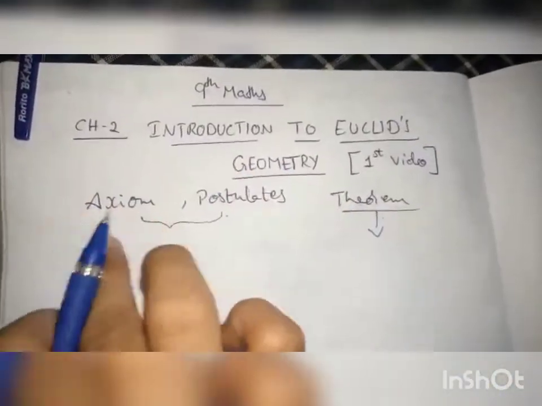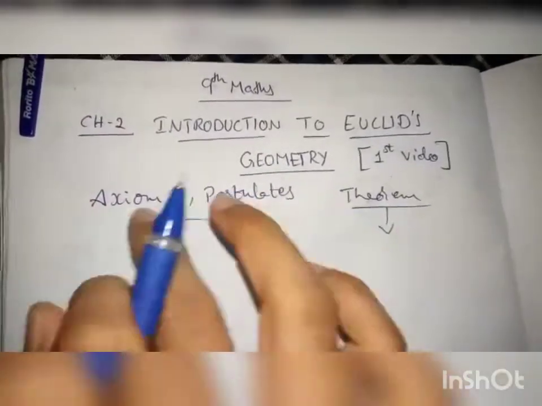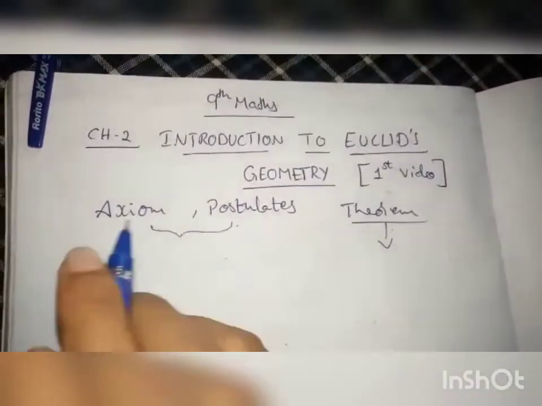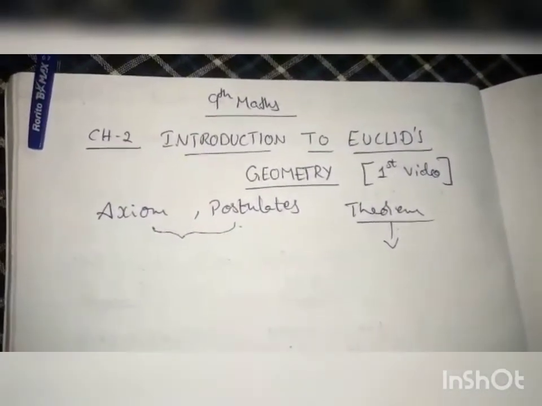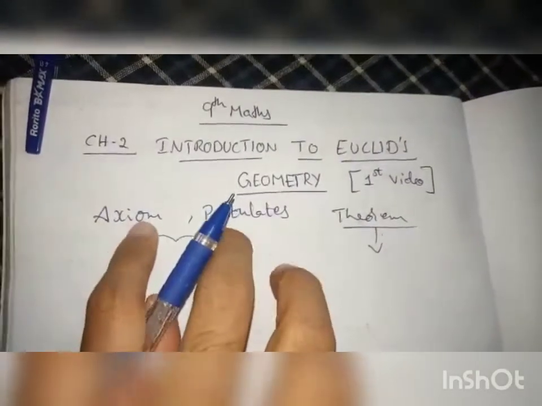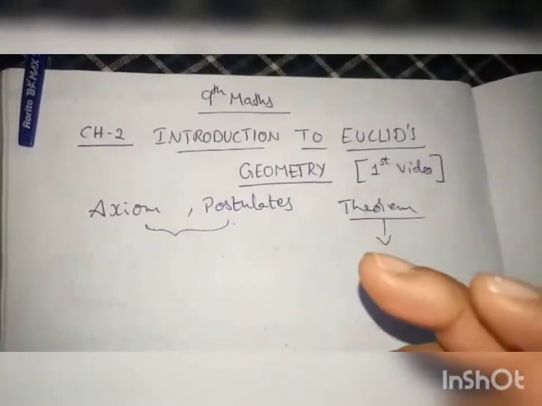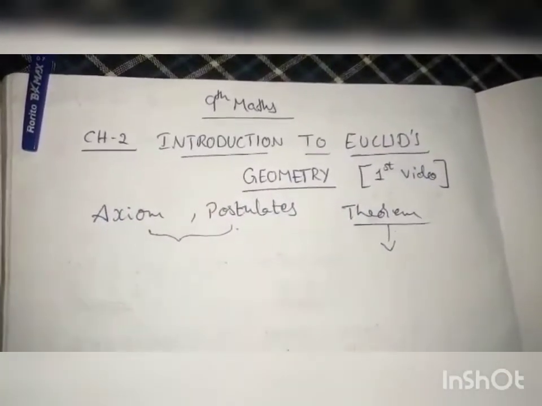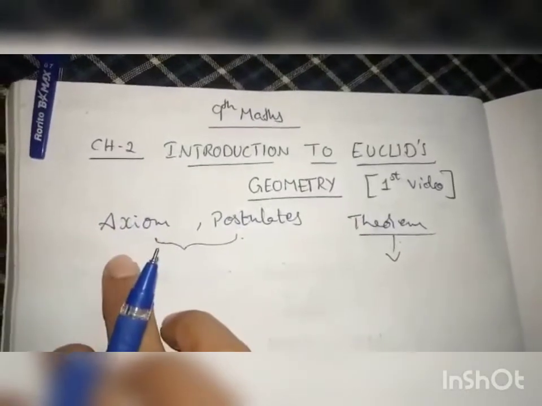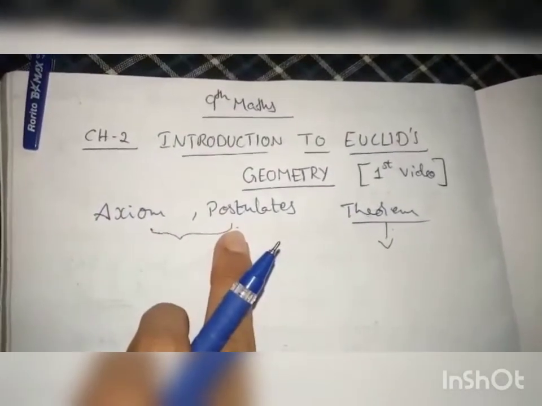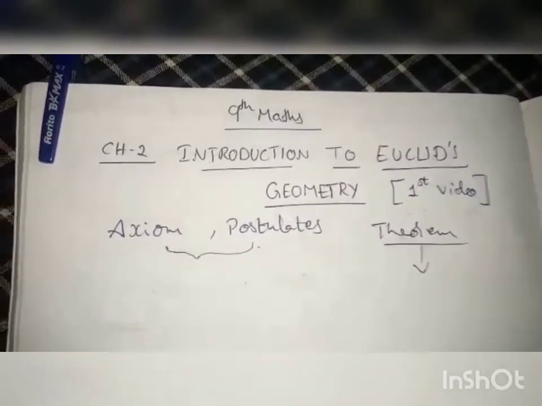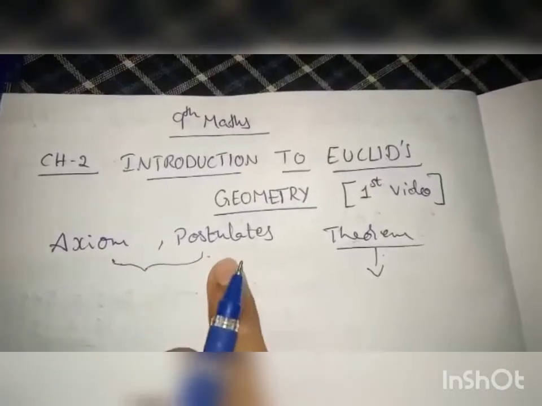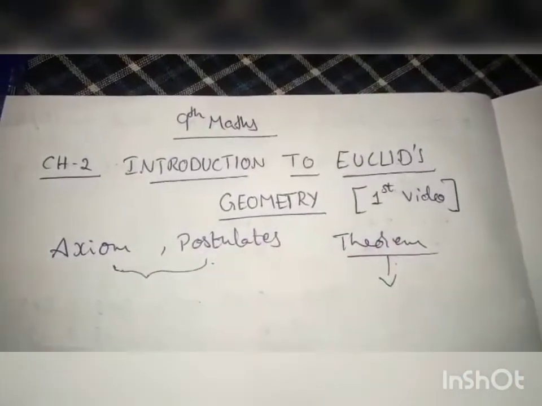Now I said that axioms and postulates do not require any proof. These are two things, and they are somewhat similar, but we have given two names. Why? Because postulates are used only in geometry chapters, while axioms can be used everywhere in maths, in any chapter. So now you got the difference between axioms, postulates and theorems.